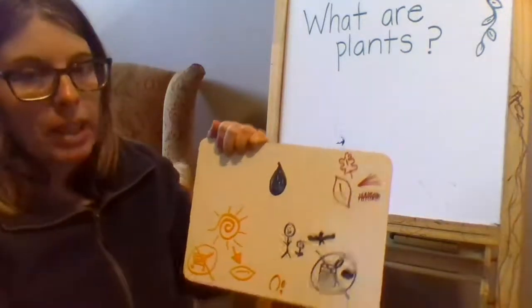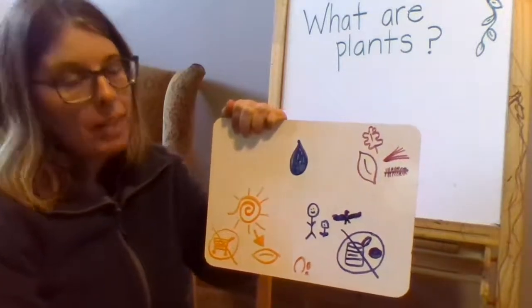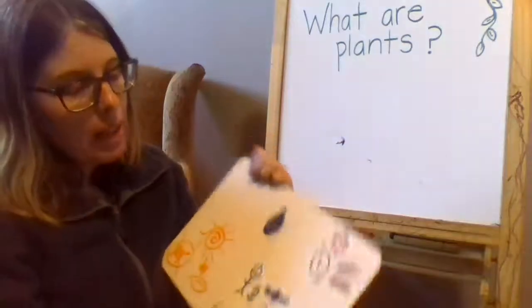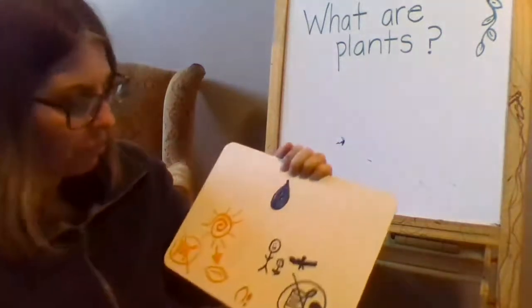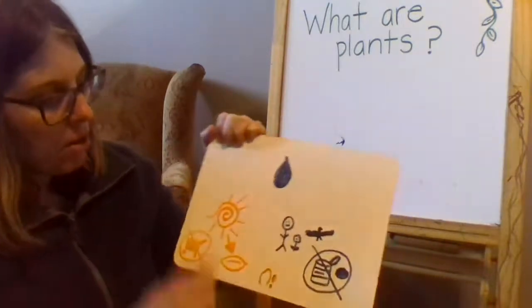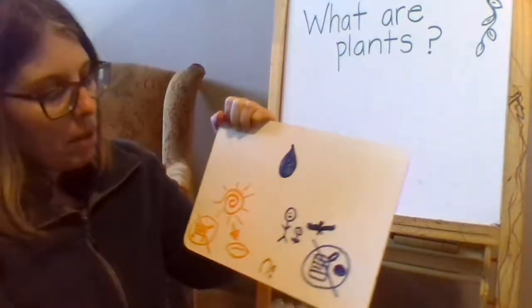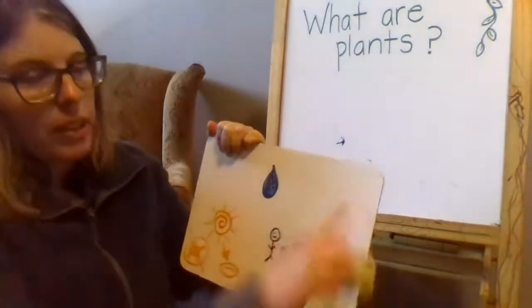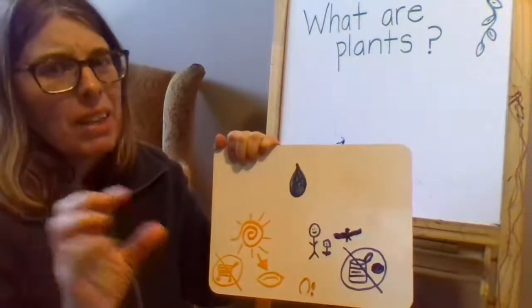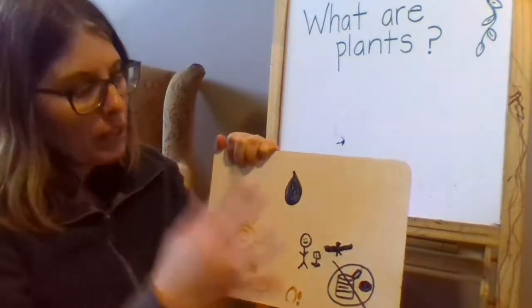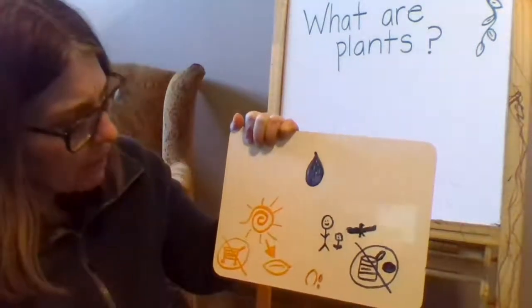Let's look at this one over here. Leaves. Do all plants have leaves? Remember when we looked at the moss, does it have leaves or needles? Nope. Lots of moss do not have leaves or needles. So let's cross that one off. How about this one? Water. Do all plants need water? No, I'll leave that one up there for now. Oh, and also with leaves, cacti, their leaves have evolved into spines, but they don't have true leaves in the way that other plants do.